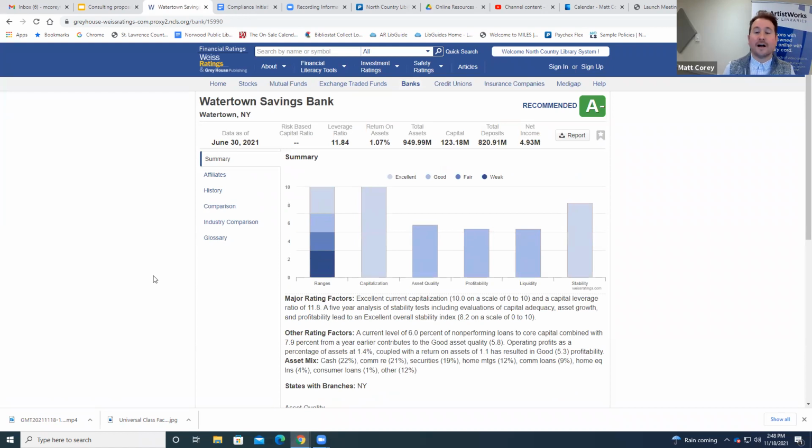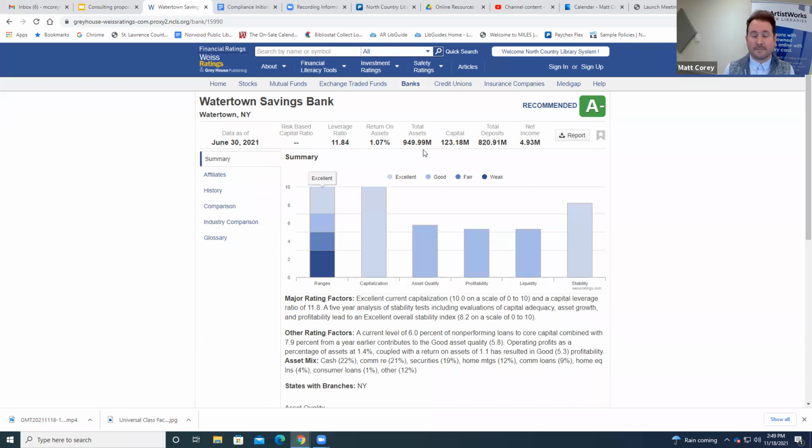Okay. So again, this is for any of your patrons who have any sort of questions, this is a financial literacy tool. And so maybe they have a bank that they're not really sure is reputable, or they just want that confirmation that their bank is one of the more reputable ones.